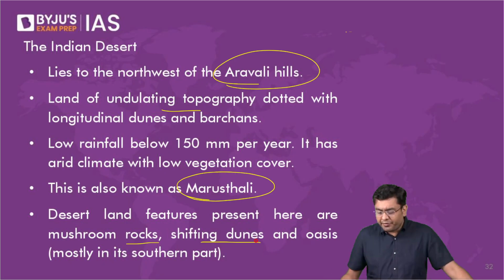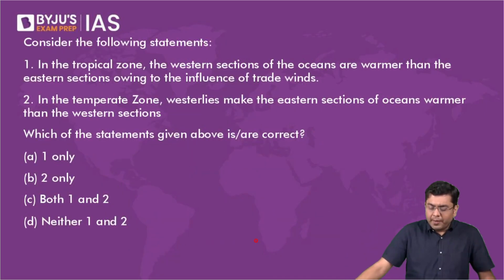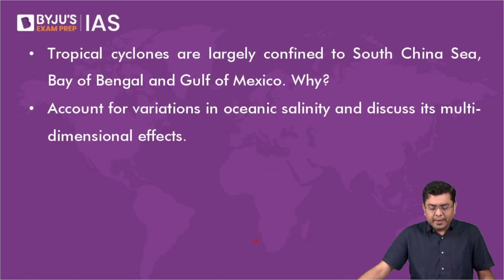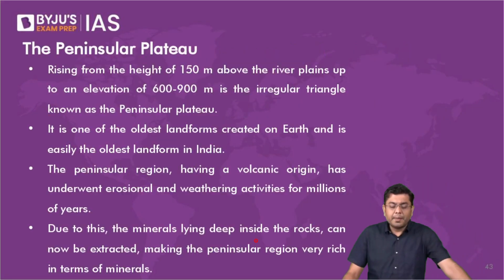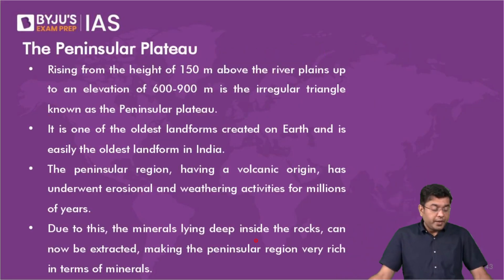So that is the feature of it. Okay. Now, then we come over to the other part, that is the portion of the Peninsular Plateau. Now, the Peninsular Plateau is the oldest landmass in India and also one of the oldest landmasses across the world. In fact, researchers have indicated that the region of the Peninsular Plateau, particularly the Chota Nagpur Plateau, is amongst the oldest reaches and oldest places across the globe.